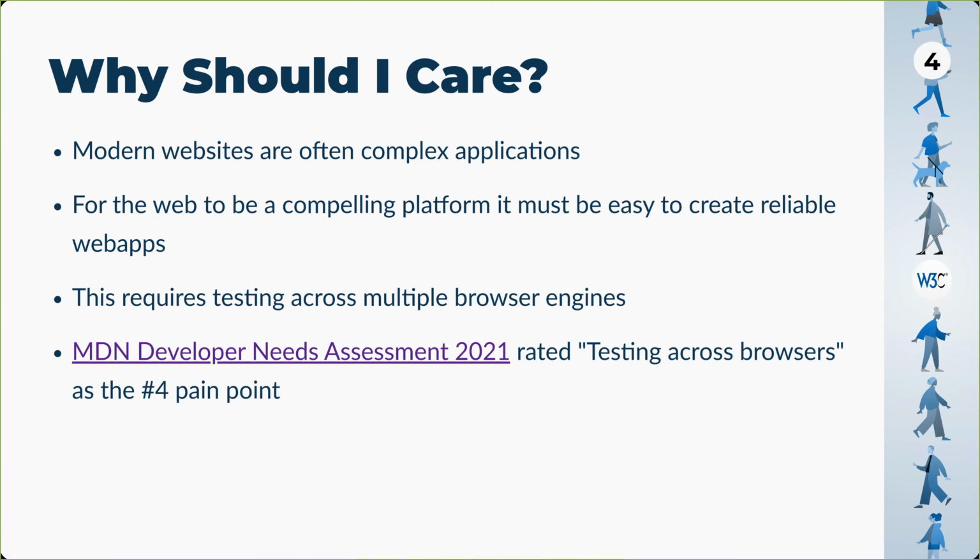And being an open platform with multiple independent implementations, the web presents some additional complexities compared to other competing platforms. Despite our best efforts at standardization and the good intentions of browser engineers and extensive test suites, we do have differences between engines. So developers want to test that their web app works across multiple engines, and this isn't always easy. Indeed, the 2020 MDN Developer Needs Assessment showed that cross-browser testing was the overall number 4 pain point identified by web developers. And this really is one of the problems that browser testing and tools is trying to address.